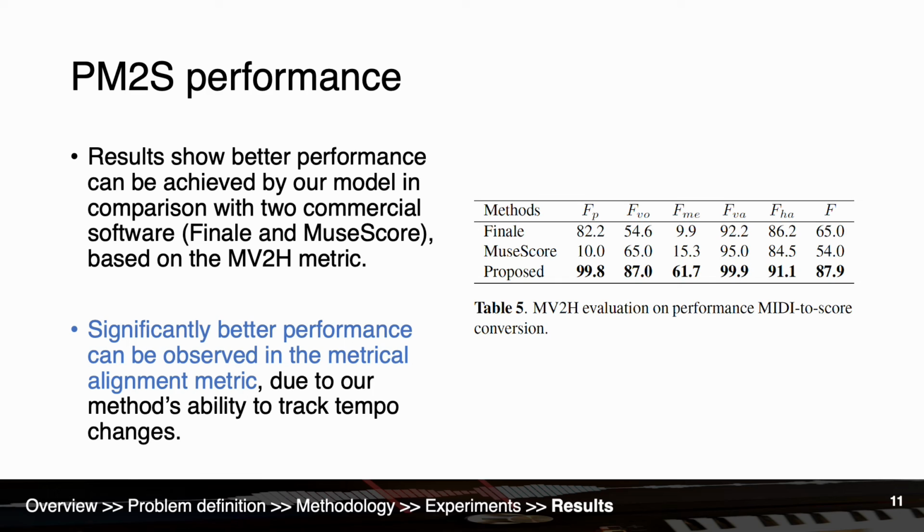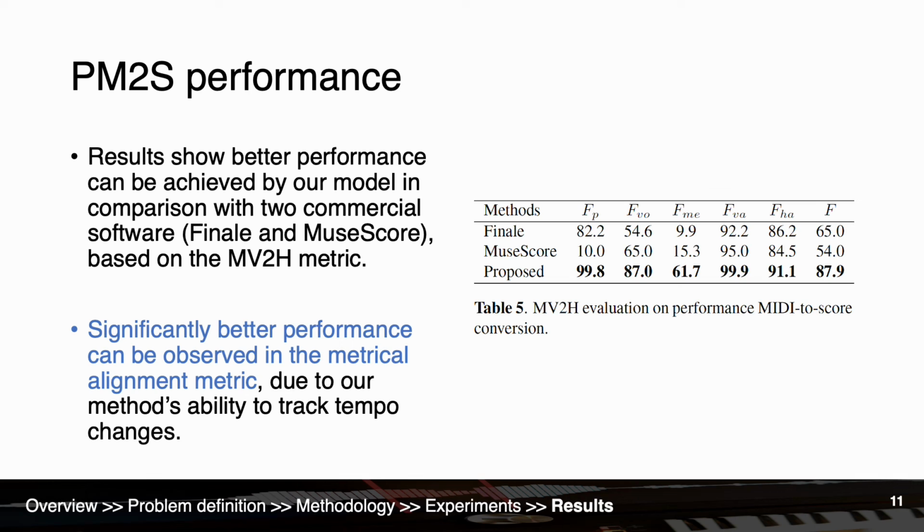We finally checked the performance of our system on our end task, performance MIDI-to-SCORE conversion. Here, we use the MV2H metric for comparing 2 MIDI scores. We compare our proposed PM2S model with 2 commercial software, say Finale and MuseScore. Both of them provide functionality to import a MIDI file and convert it to a music score format.